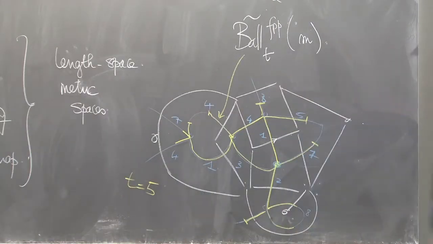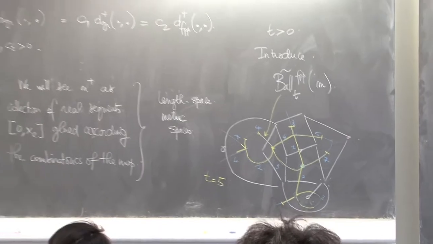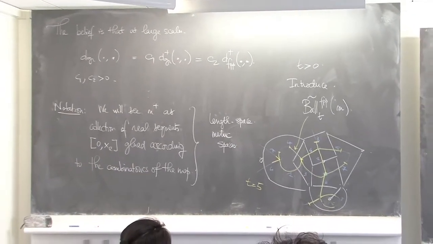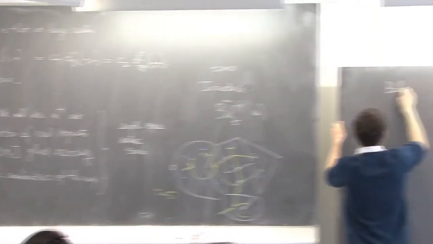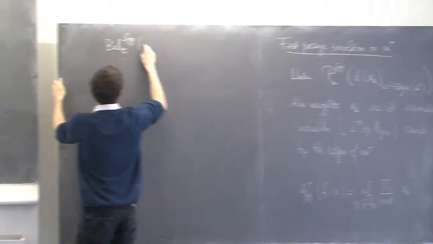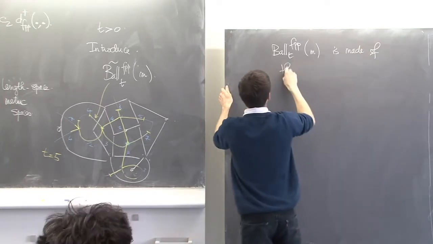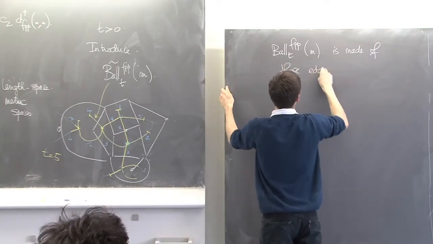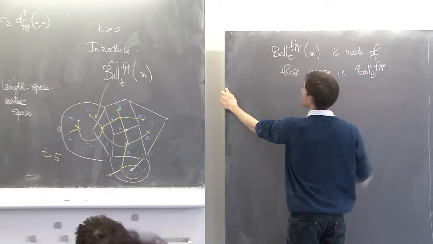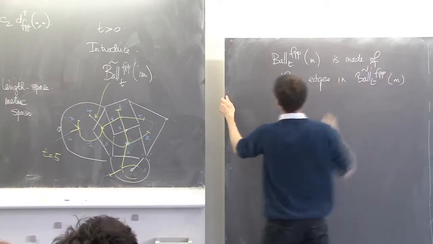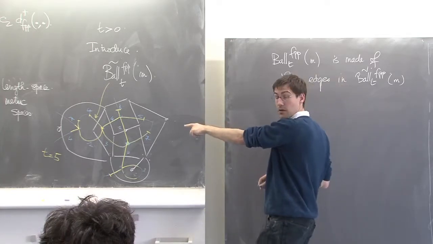Now I will need a combinatorial version of this ball. And I will say that the ball of radius t, FPP, is made of those edges in the ball of radius t, FPP, M tilde, which are entirely explored. What's this color?